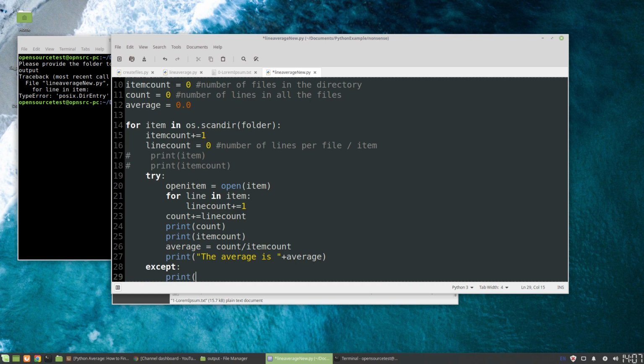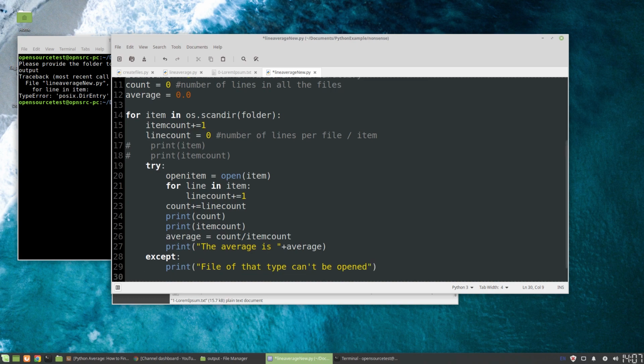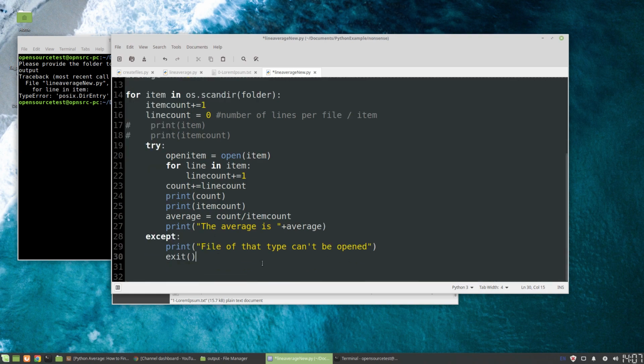Print, file of that type can't be opened. And then we exit the little program that we're running. This is a best practice. For demonstration purposes, we don't necessarily need to do this because sometimes it's good to not have it so you can actually see the error while you're writing the code. But as a best practice, if it's just running through text files, this is perfectly fine.